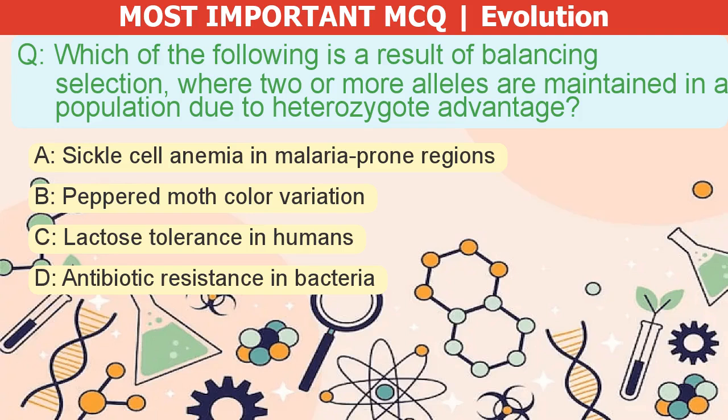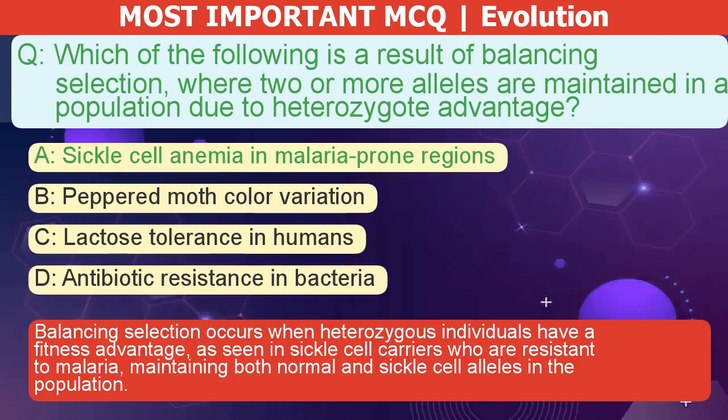Which of the following is a result of balancing selection, where two or more alleles are maintained in a population due to heterozygote advantage? A. Sickle cell anemia in malaria-prone regions. B. Peppered moth color variation. C. Lactose tolerance in humans. D. Antibiotic resistance in bacteria. The correct answer is A. Balancing selection occurs when heterozygous individuals have a fitness advantage, as seen in sickle cell carriers who are resistant to malaria, maintaining both normal and sickle cell alleles in the population.